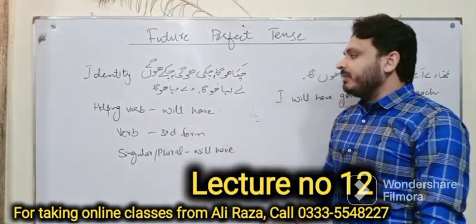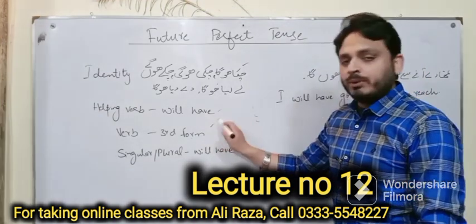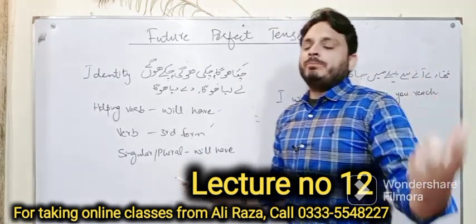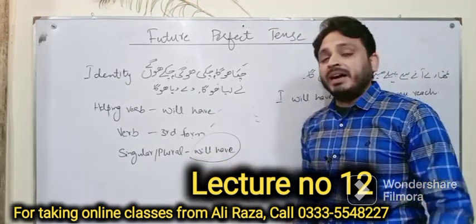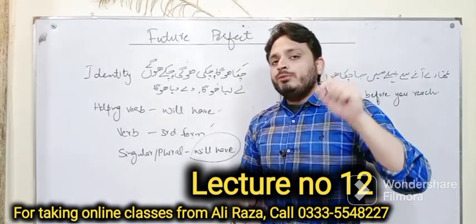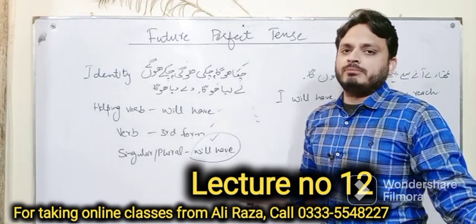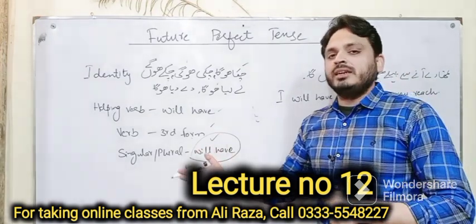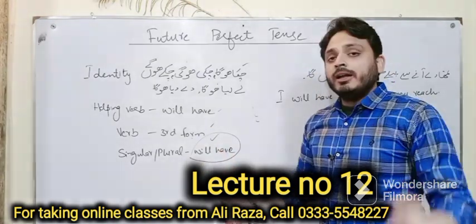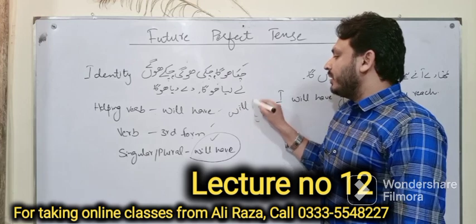And the helping verb will have, and we will use the third form of verb, and with singular and plural both we will have the same helping verb, which is will have. Mind it. One more very important point. In future perfect we have only will have, or obviously you can use shall have, as I told you that you can use it with I and we, but even it is not compulsory with I and we, you can use will have. But the important point is that you can't use will has.